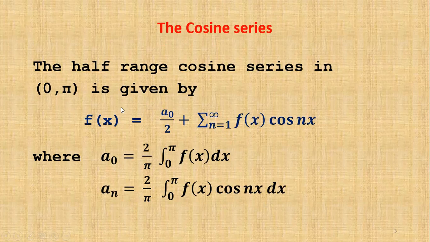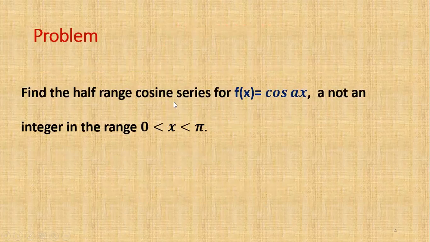And these are two half range series. So first one is the half range sine series and second one is the half range cosine series. So by using these two, we solve some problems.